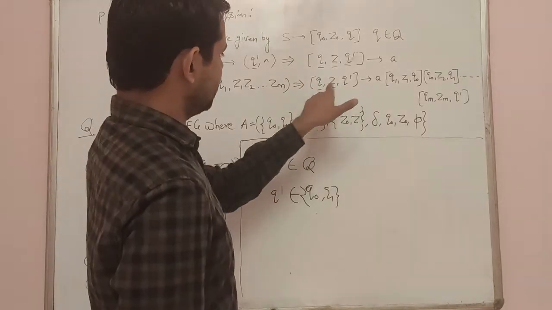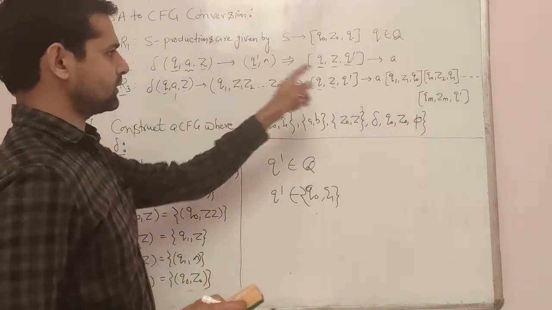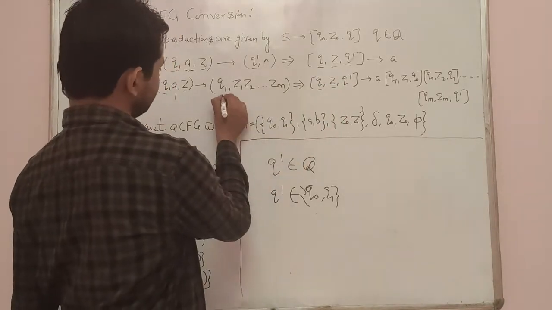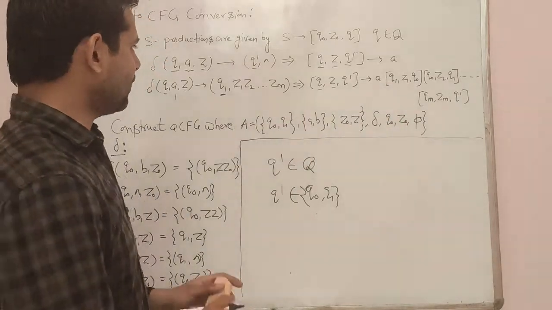Then tends to A, whatever value is there, we will use A. Then we will start from Q1.